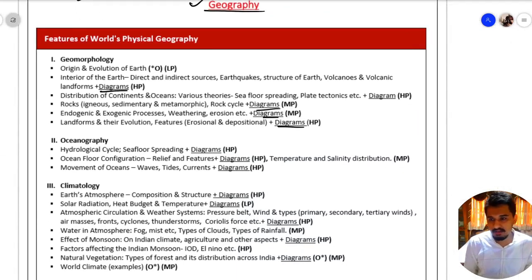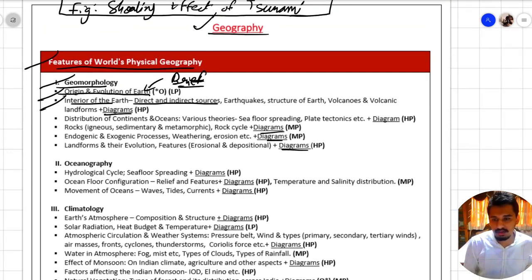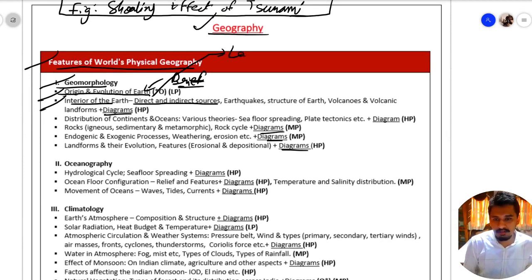At first we have features of world physical geography. In this we have geomorphology. The first topic is origin and evolution of Earth. You should have just a brief overview of this topic. You do not have to study each and every part. Then we have interior of Earth, with direct and indirect sources. Some of the direct sources are lava, deep sea mining, etc. And in indirect sources we have meteors, then we have earthquake, etc.